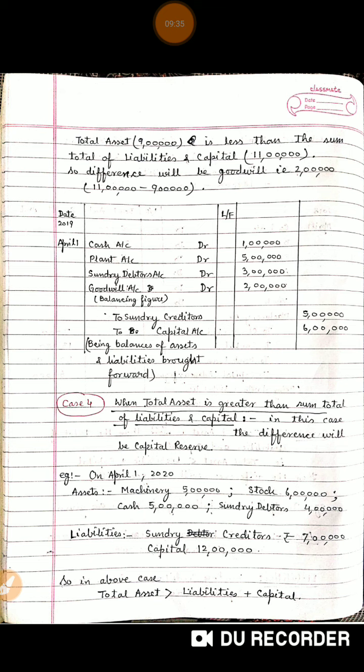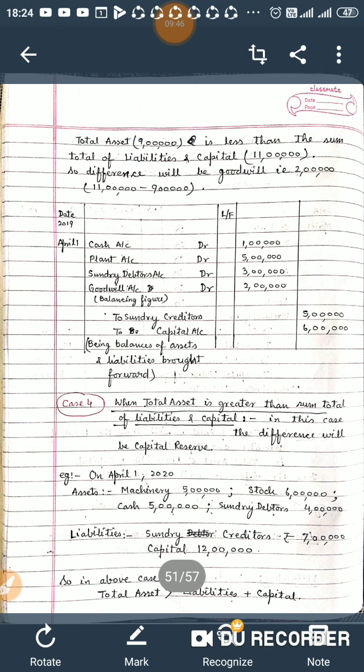So we will pass the journal entry: cash account debited 1 lakh, plant account debited 5 lakh, sundry debtors account debited 3 lakh, goodwill account, which was the balancing figure, that is the difference between the total asset and total liabilities and capital, that is 2 lakh, which was the missing one we calculated above. So goodwill account debited 2 lakh. For your understanding, I have put it in brackets, balancing figure. To sundry creditors 5 lakh, to capital account 6 lakh, and the narration will be: being balance of assets and liabilities brought forward.